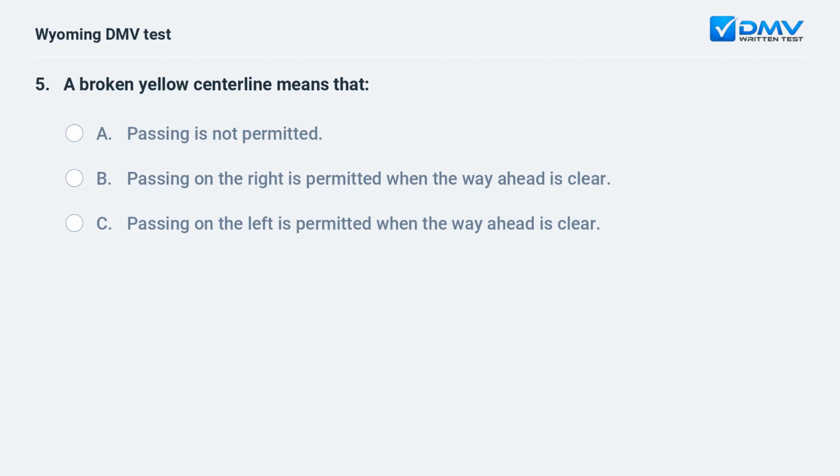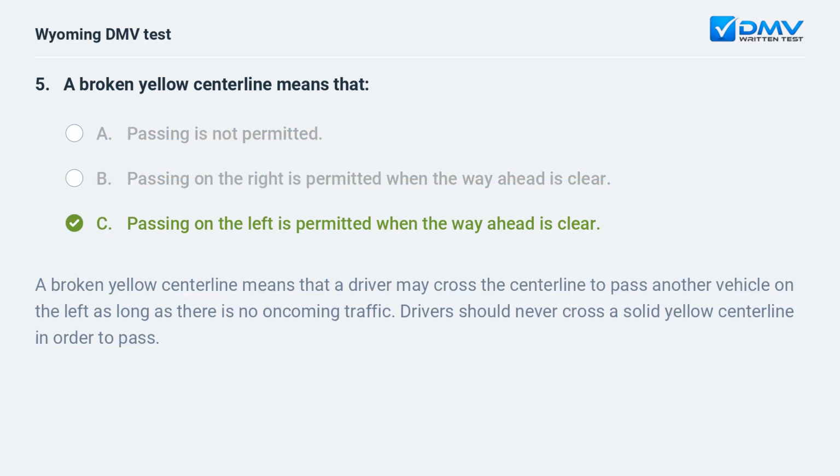A broken yellow centerline means that A. passing is not permitted. B. passing on the right is permitted when the way ahead is clear. C. passing on the left is permitted when the way ahead is clear.